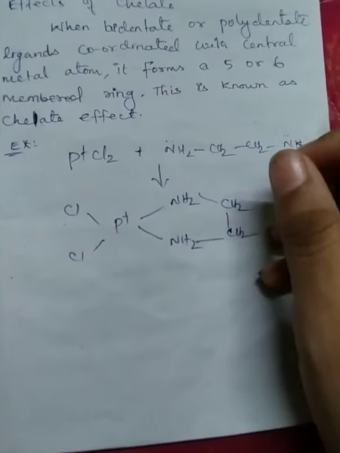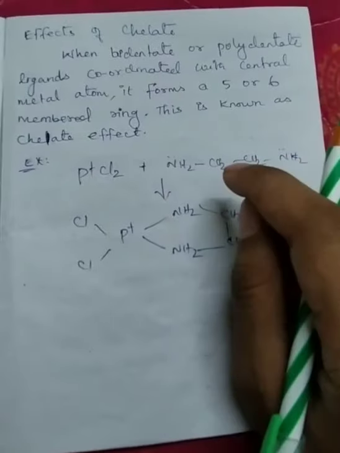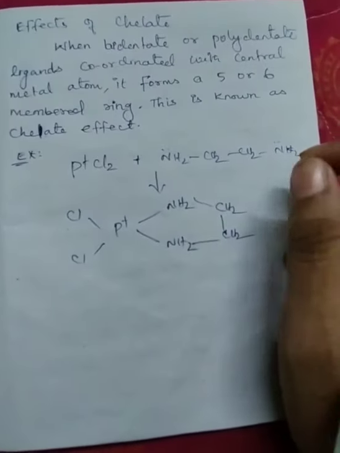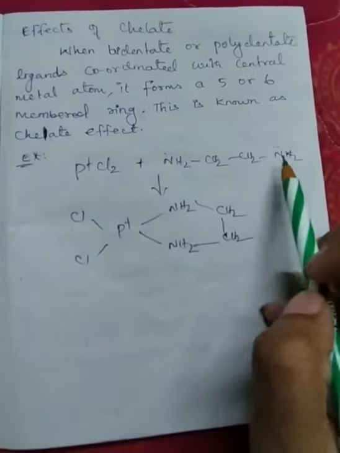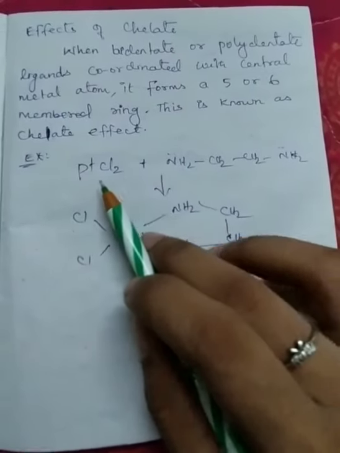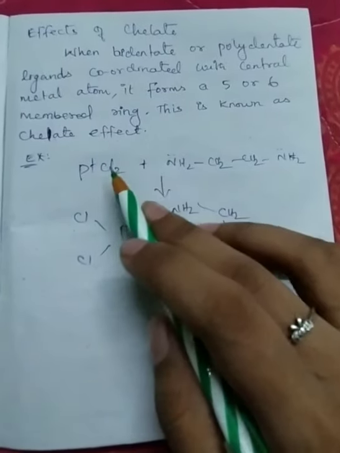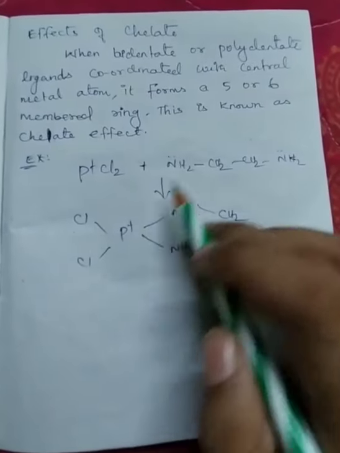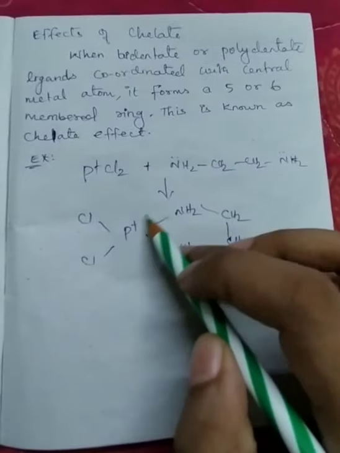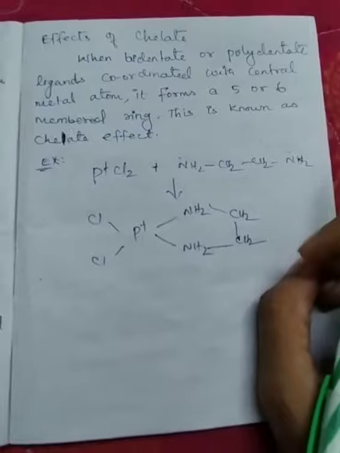A ligand with two donor atoms is called a bidentate ligand. Here two donor atoms are present. So when the bidentate ligand is bonded to the central metal atom, here platinum, it will form a 5-membered ring compound.